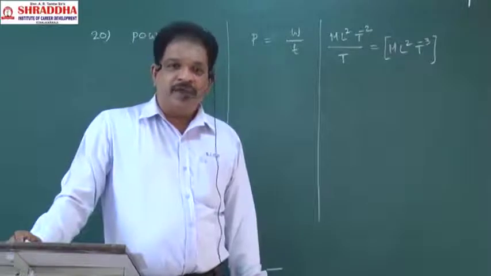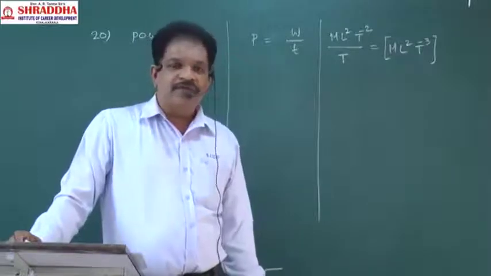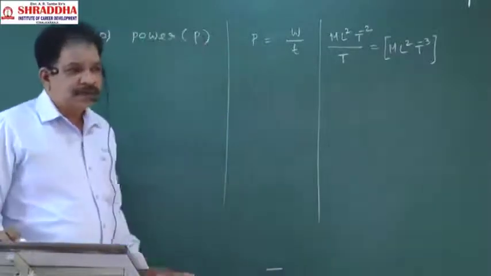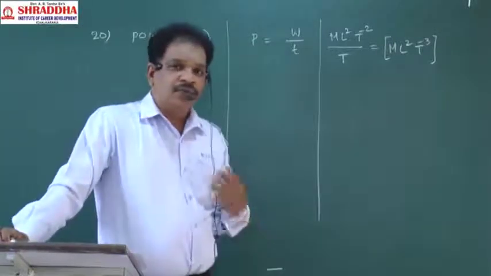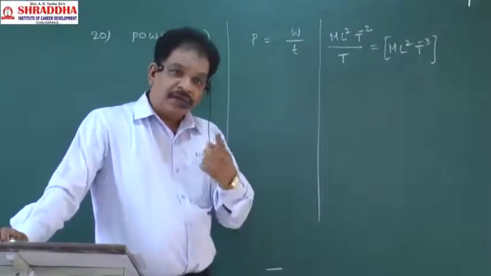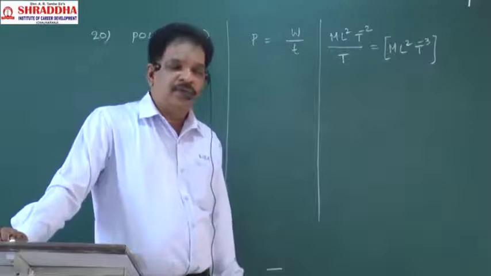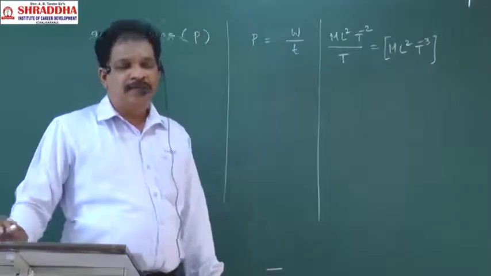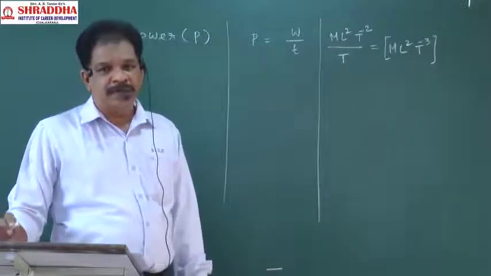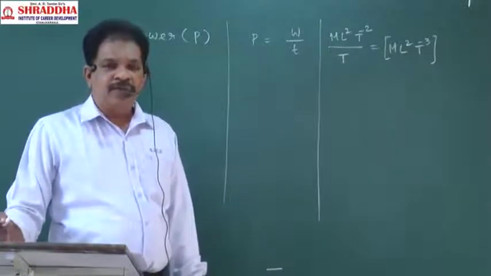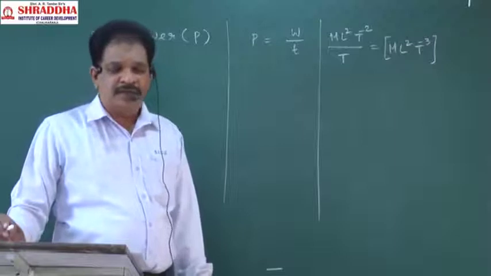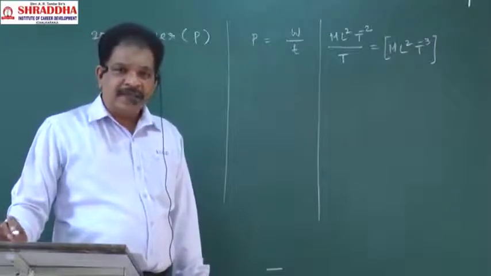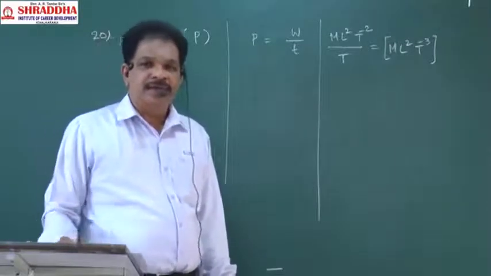First we wrote work. Work dimensional formula ML square T power minus 2. How I am saying na? Like that it should come to your house. Formula for work is F into S. Next, acceleration due to gravity.